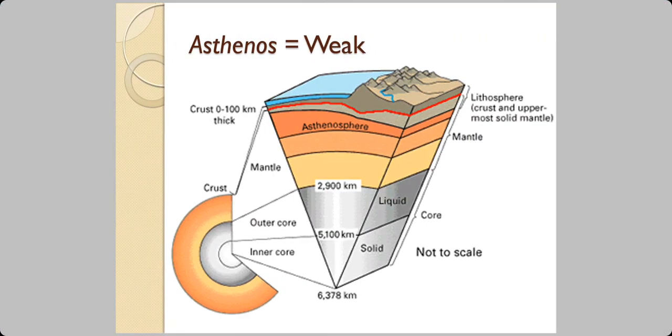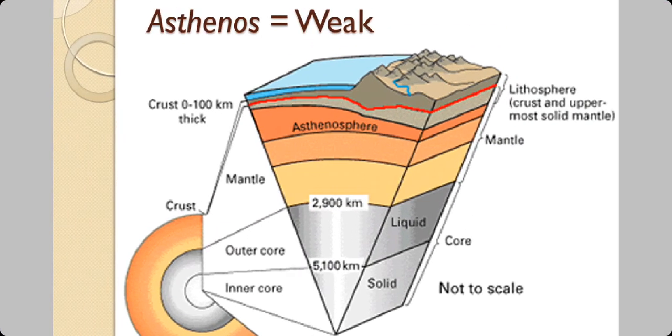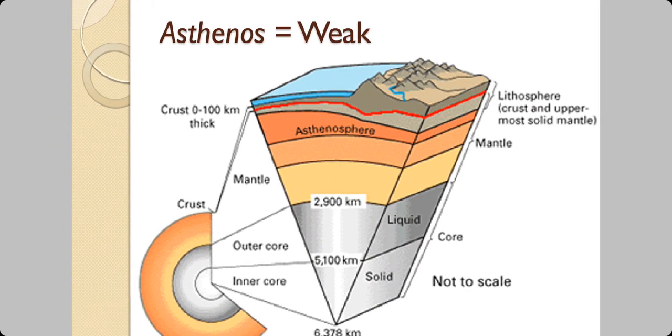Then again, you have to know one term. It's known as asthenosphere. Asthenos means weak. This is again between the mantle and the crust. That red line is the Moho discontinuity, and just below that is the asthenosphere.